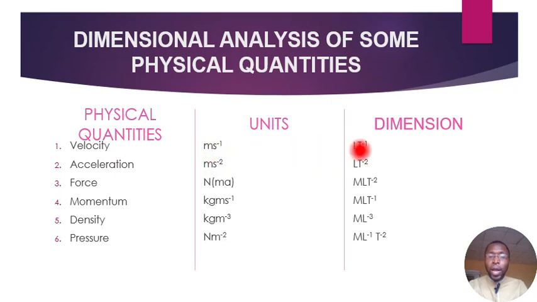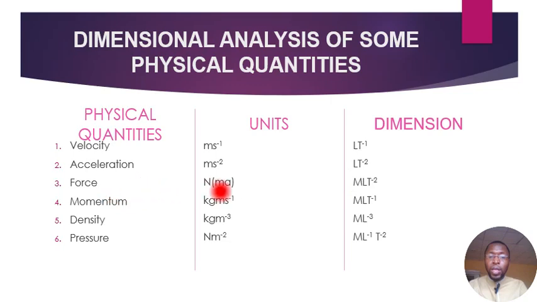Meter is length, so it is L, while the second is capital T. You could see that m/s is replaced with LT^-1, because m is meter, which is length, and second is time, which is T. For acceleration, its unit is meter per second squared. Since meter is length, we have L, and second is T, so T to the power minus 2. So the dimension for acceleration is LT^-2.